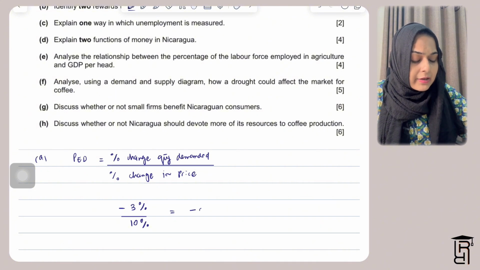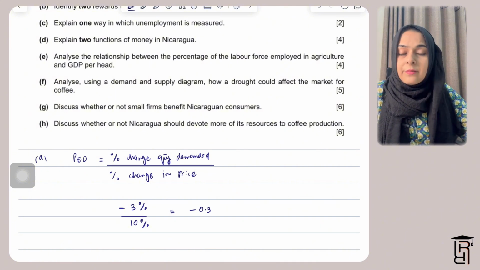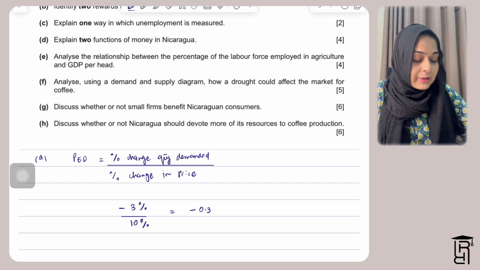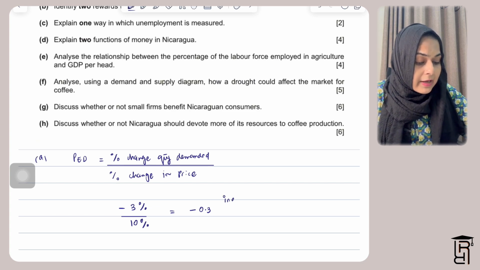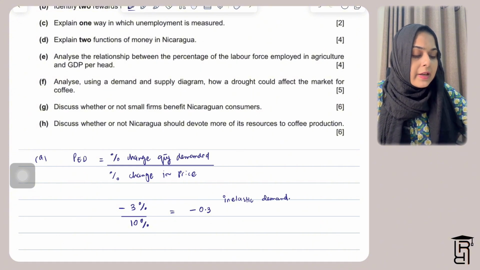That means our PED will be negative 0.3. Negative will stay there. We need to ignore it for the analysis. This is an inelastic demand. So demand for coffee is basically inelastic.